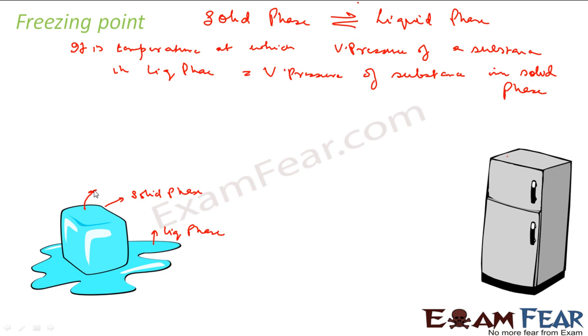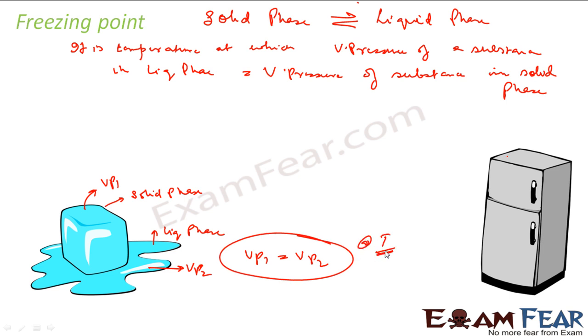So if the liquid phase has vapor pressure Vp1 and the solid phase has vapor pressure Vp2, then Vp1 is equal to Vp2. If that is the case, at a given temperature T, that temperature is called freezing point.